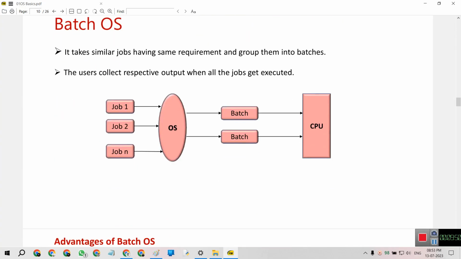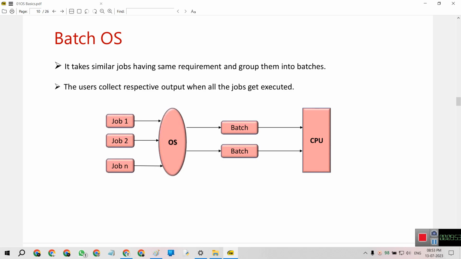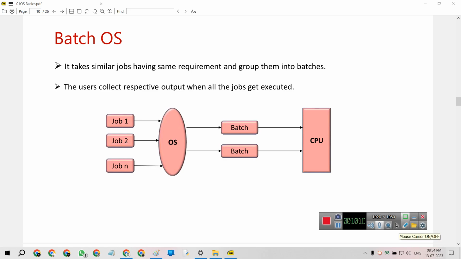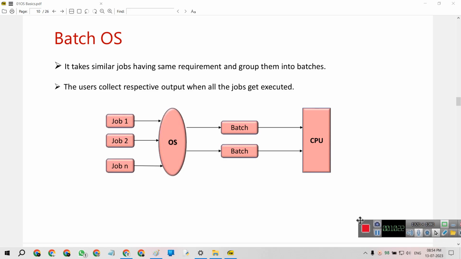So simply, batch OS. It takes similar jobs having the same requirement and groups them into batches, like I discussed in the previous slide. The users collect the respective output when all the jobs are executed. For example, this is job 1, this is job 2, and this is the nth job. The users collect the respective output when all the jobs are delivered.